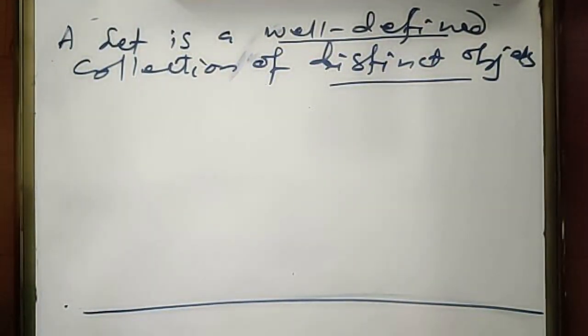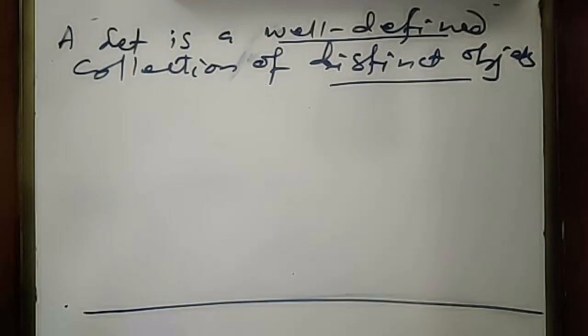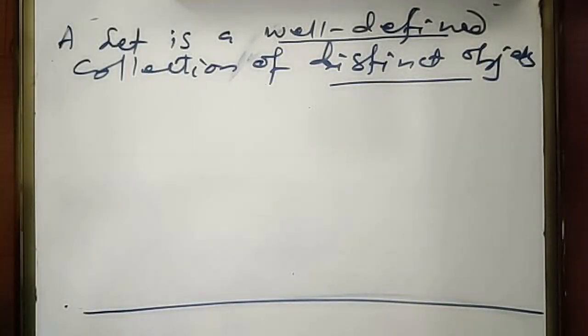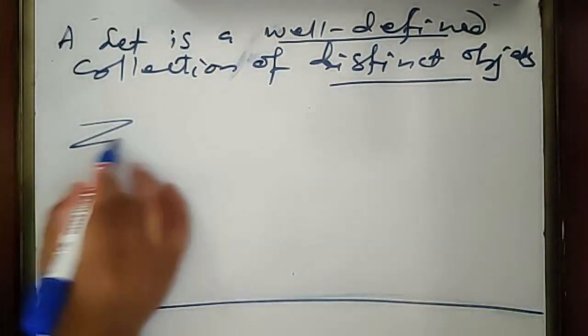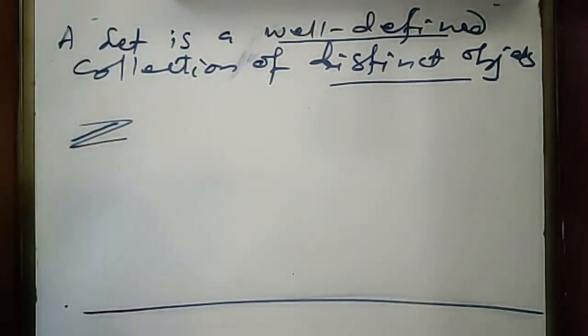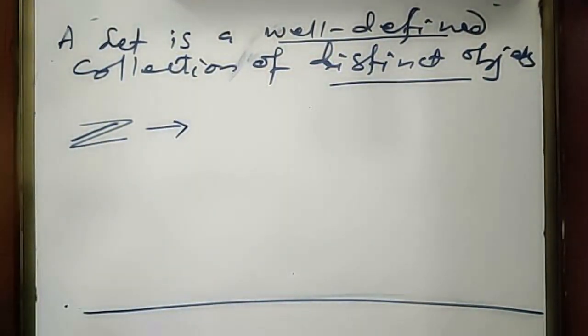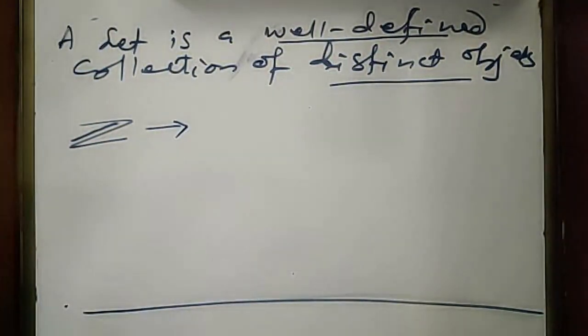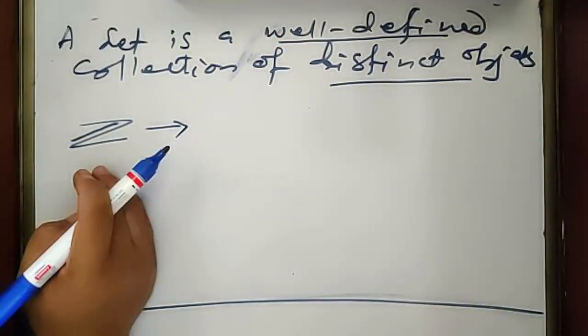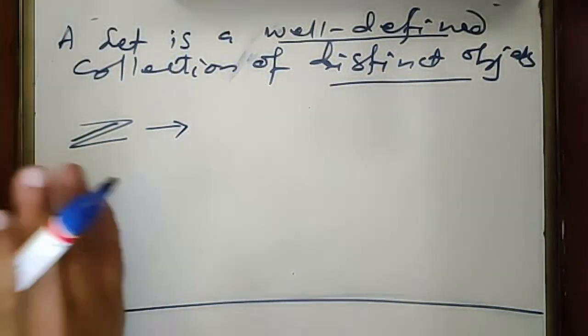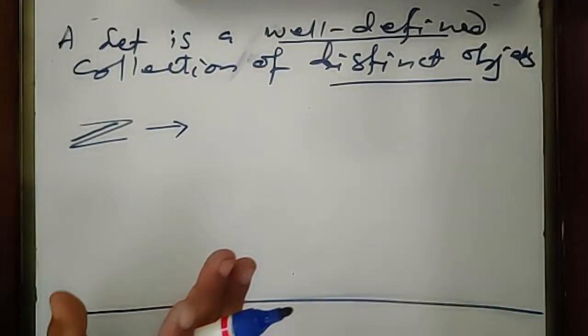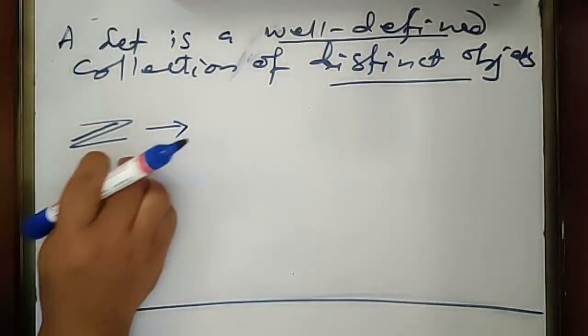Well-defined means a collection which is clearly, specifically, or properly defined. For example, a set of integers. If we take a collection of integers, then set of integers are well defined because we know that only integers will belong to this set. It is clear. It is specifically defined. That's why it is well defined.